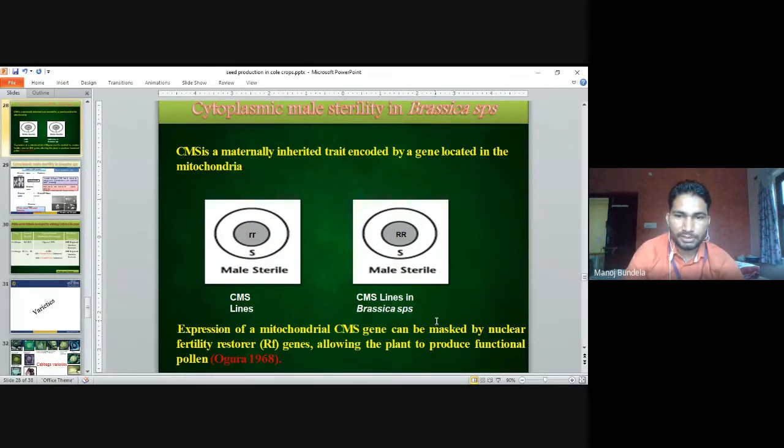The expression of the mitochondrial CMS gene can be masked by the nuclear fertility restorer gene, called the Rf gene, allowing the plants to produce functional pollen. So we have to develop functional pollen.